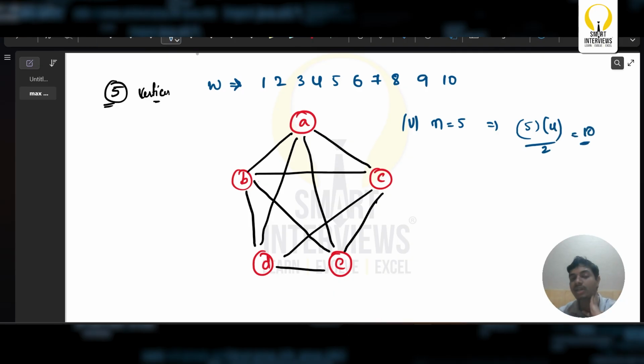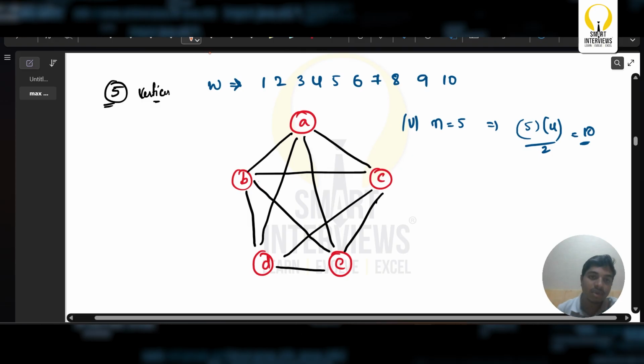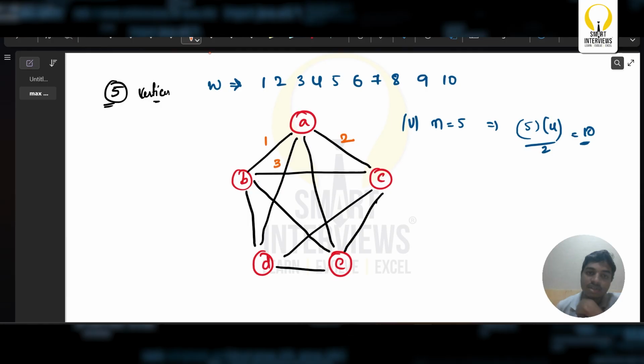So I'm taking all 10 in this manner. Let us assume the weights are something like this. A to B is 1, A to C is 2, A to D is 3, A to E is 4, B to C is 5, B to D is 6,